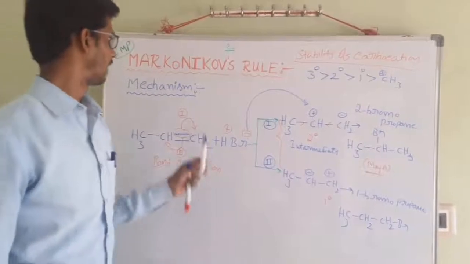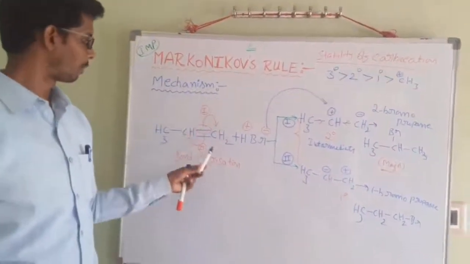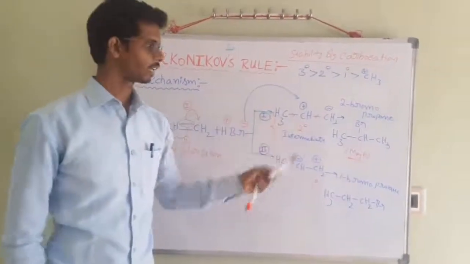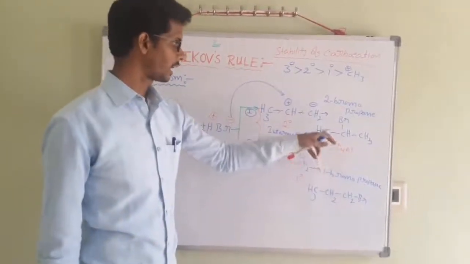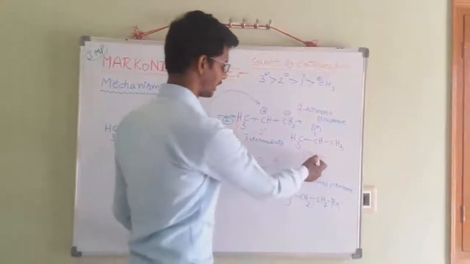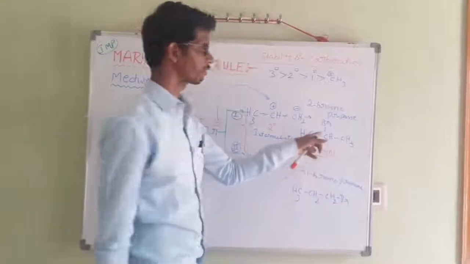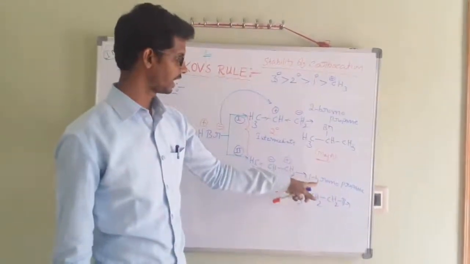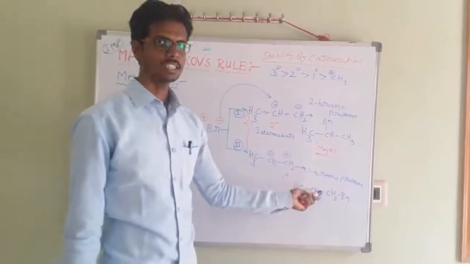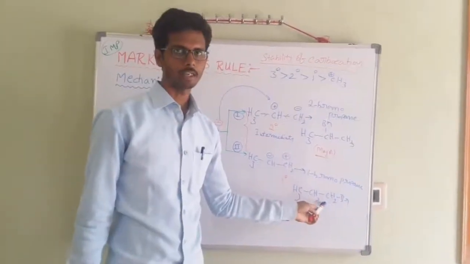This is the detailed mechanism of the Markovnikov rule. The major product according to the Markovnikov rule is called the major product. This is also called Markovnikov's product. The second product is the anti-Markovnikov product.